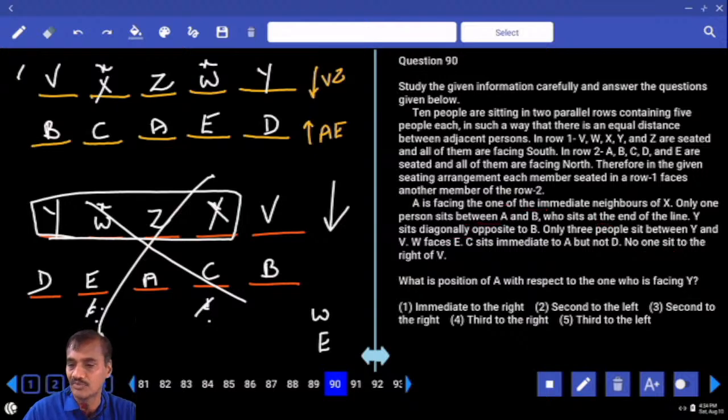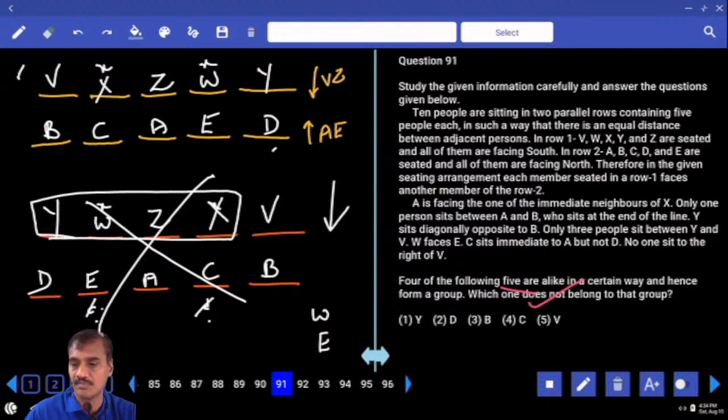Then 98. What is the position of A with respect to the one who is facing Y? And who is facing Y? D. And the position of A is second to the left. Now second to the left, that is choice 2, question number 90.